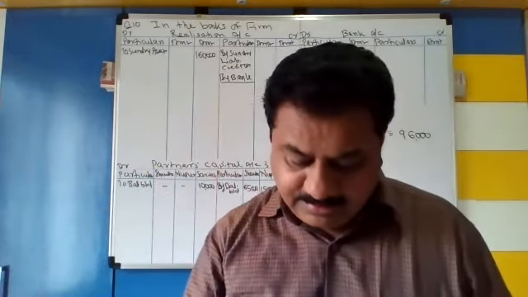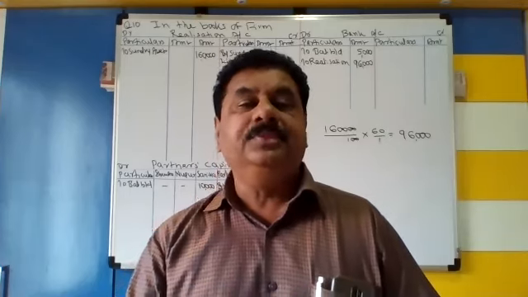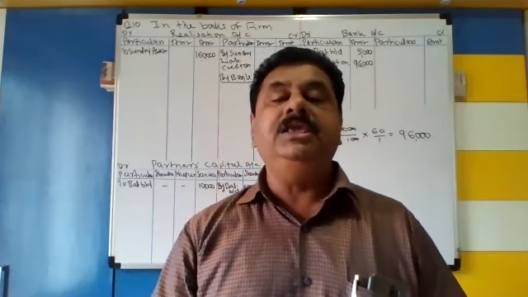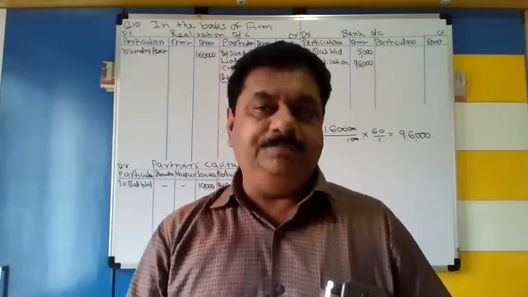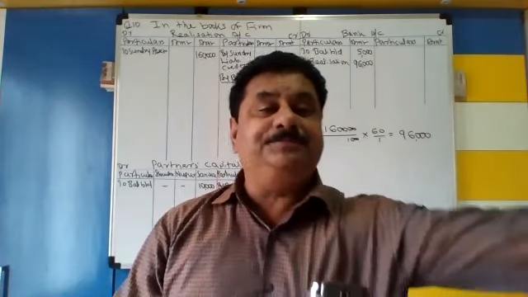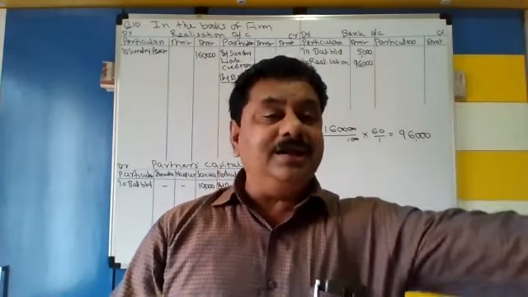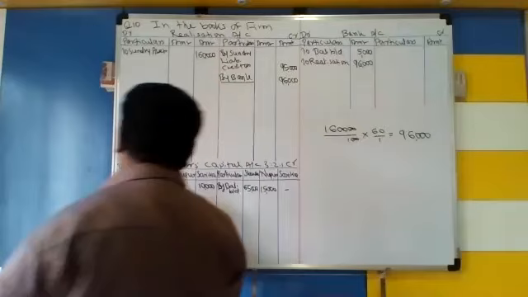Then thereafter, realization expenses are 2,000 paid by Shweta. Listen to me carefully, please. When any liability is taken over, paid by partner, or any realization expenses paid by partner, the entry will be realization account debit to partner's capital, to Shweta's capital.